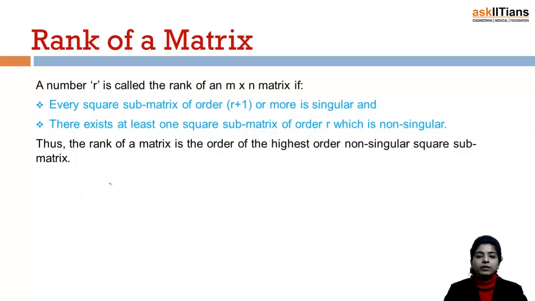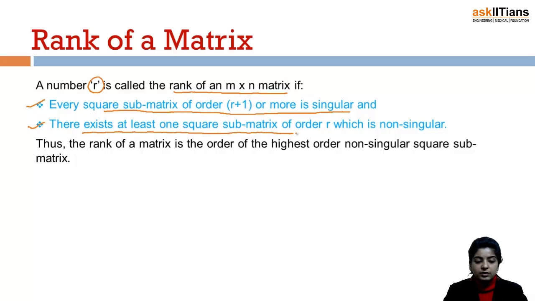Okay, so now we have another important concept, that is the rank of a matrix. A number R is called the rank of an M cross N matrix if every square submatrix of order R plus 1 or more is singular and there exists at least one square submatrix of order R which is non-singular. So just note down these words.